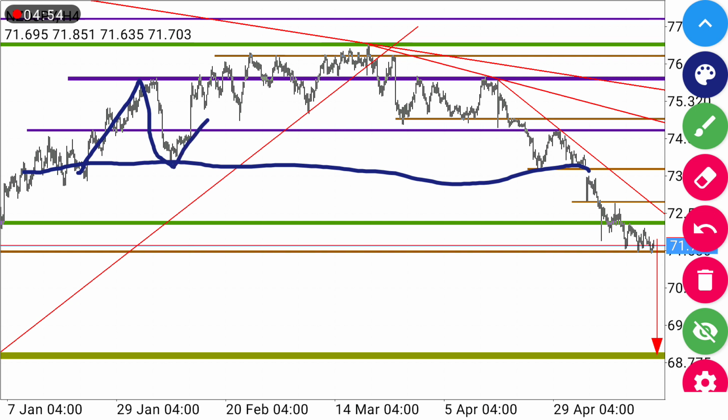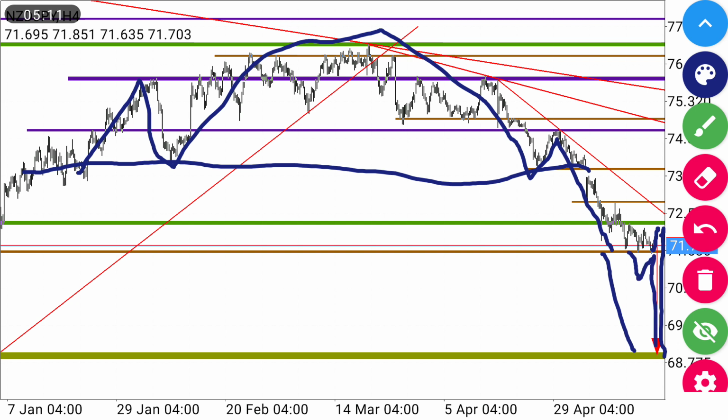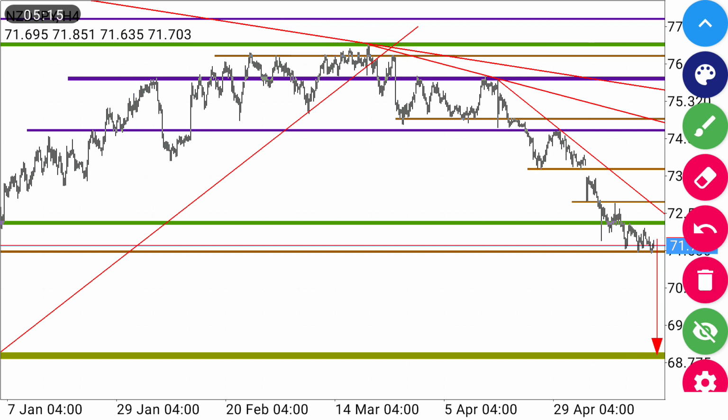In the past days there was a head and shoulder formation, and price has continued moving down. So we're anticipating it to continue moving down. We will wait maybe for a pullback at this point, then we'll get our entry to sell. Or when this zone is broken, wait for a retest, then continue moving down with it. So this is NZD JPY and the time frame is H4.